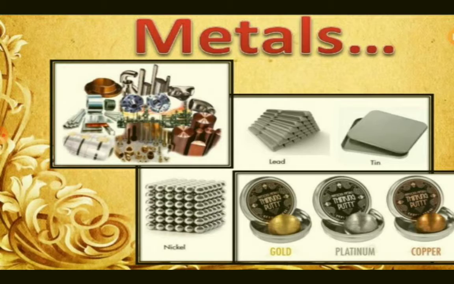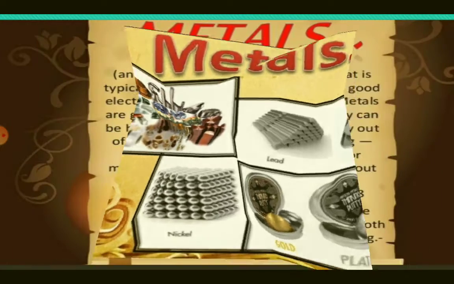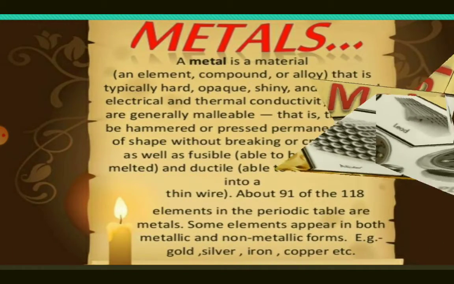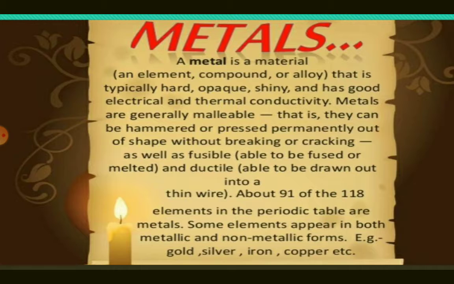These are the examples of metals. Metals. A metal is a material, an element, compound or alloy that is typically hard, opaque, shiny and has a good electrical and thermal conductivity.